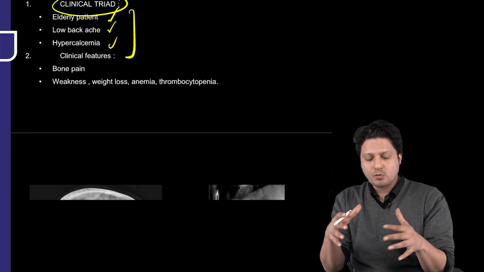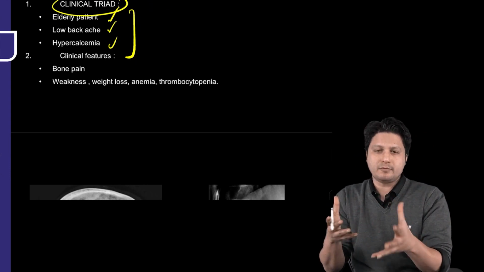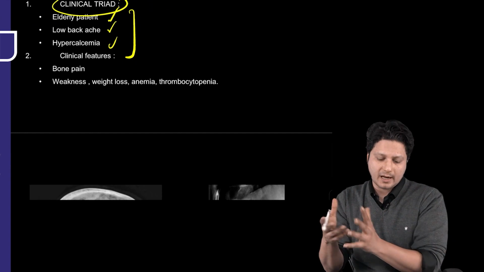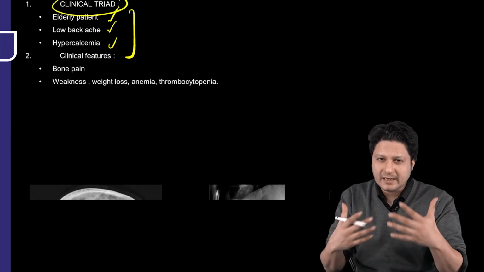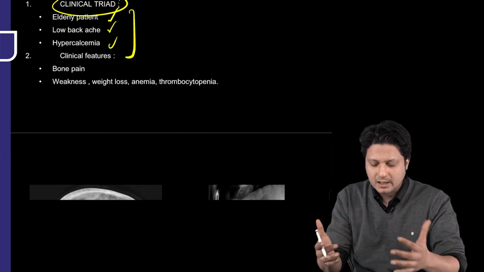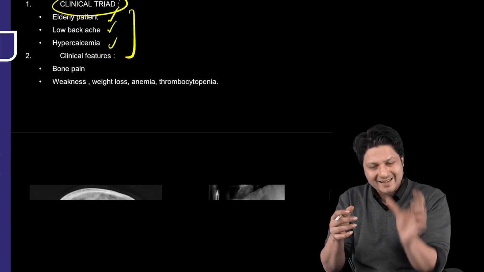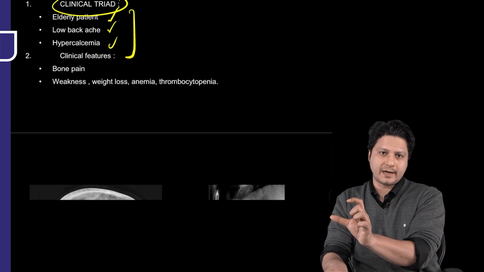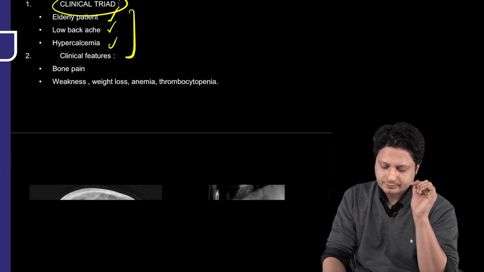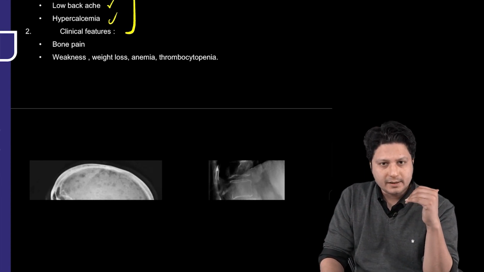Rest of the things which you are already aware of, like clinical features in case of a plasma cell tumor, they are going to be the bone pain, there will be weakness, there will be fatigue, there will be anemia, there will be thrombocytopenia, because it is a plasma cell tumor which is decreasing the count of the reticulocytes as well as thrombocytes. So these are the clinical features.